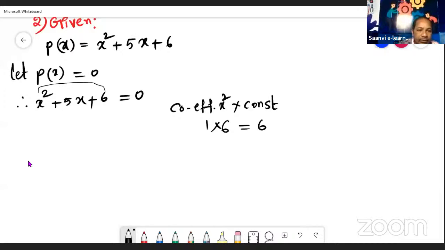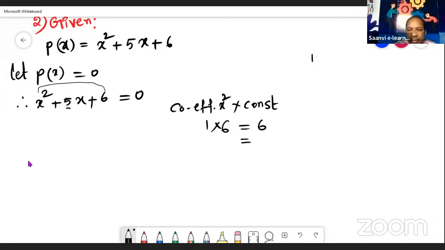After multiplying the x squared coefficient and the constant number, we have to see the middle number. How much is there? 5 is there. So to get the middle number 5, we have to find the factors of 6.